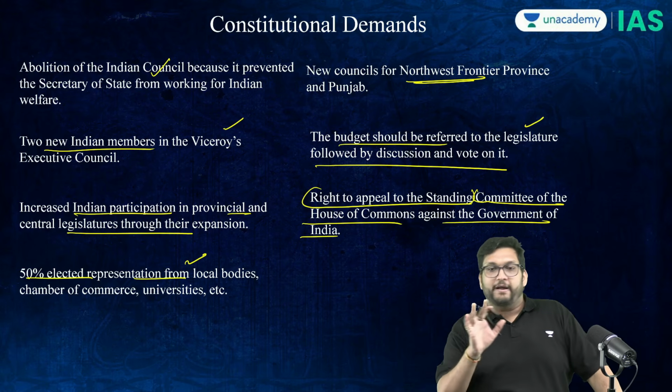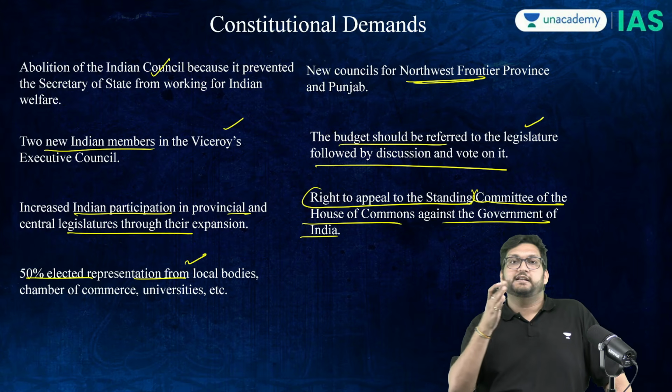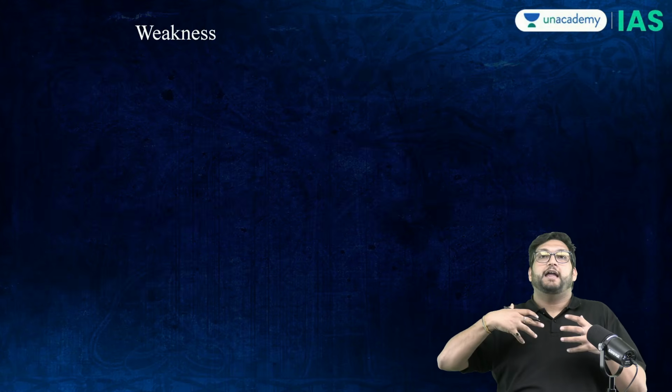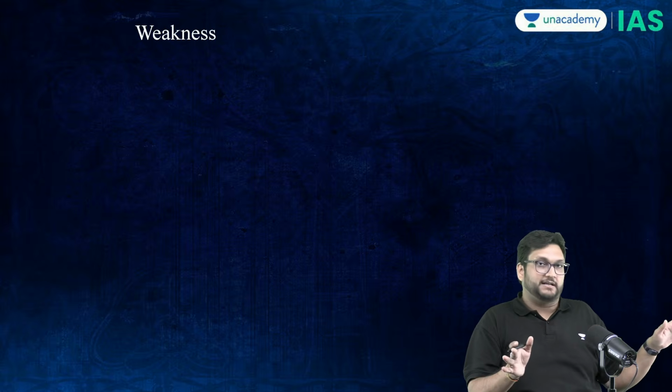So if you go by their demands, which is Indianization of the ICS or the ideas of having more representation, they want more employment in the British government, and therefore they don't per se understand the overall picture.